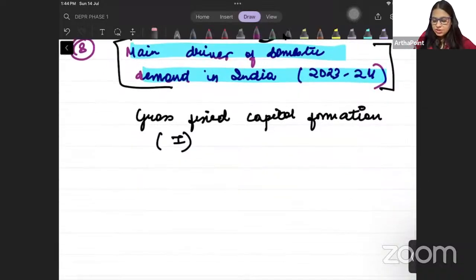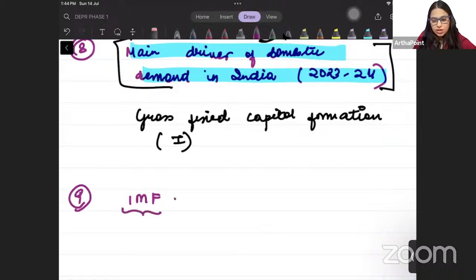ठीक है बेटा. Question number 9. Which international organization projected that the growth rate of globe will be 3.2%? Okay. So let's write down. It was International Monetary Fund.